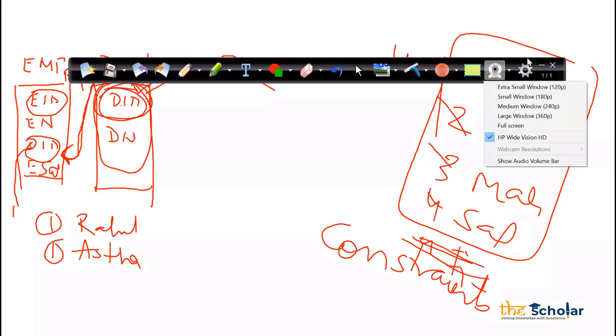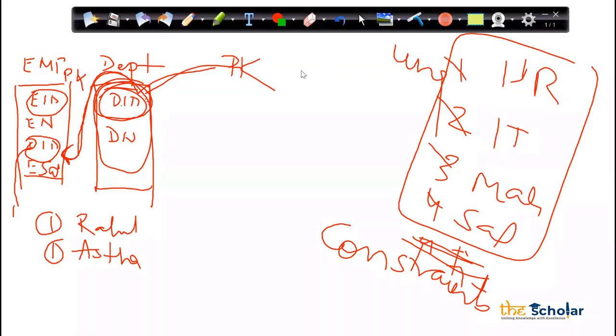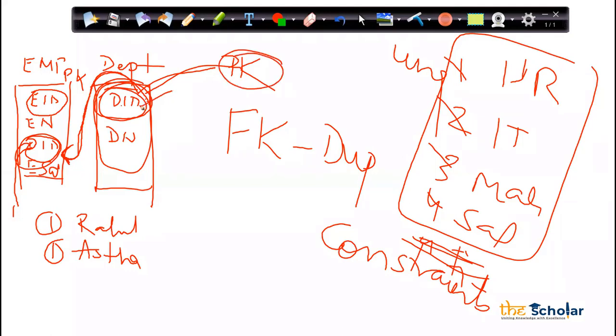Me, Swadesh, all are in the IT department. So department ID will be one, let's say, or two. I can have that, absolutely. Why not? So my department ID can be duplicated. Basically, foreign key can have duplicates, but primary key cannot have duplicates. So here, department ID is a primary key in the department table where you will not see any duplicates, but department ID is a foreign key in the employee table where you can see duplicates. No issues with that. That is one thing.